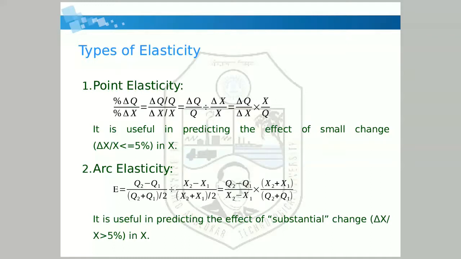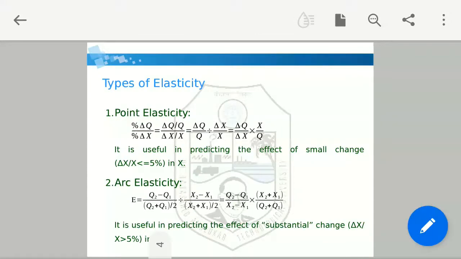After simplifying this, you will get Q2 minus Q1 divided by X2 minus X1 into X2 plus X1 divided by Q2 plus Q1. So 2 gets cancelled. Again, it is useful in predicting the effect of substantial change, that is, delta x divided by x is greater than 5%. So I hope you understand. Pause the video and check the mathematical expressions.